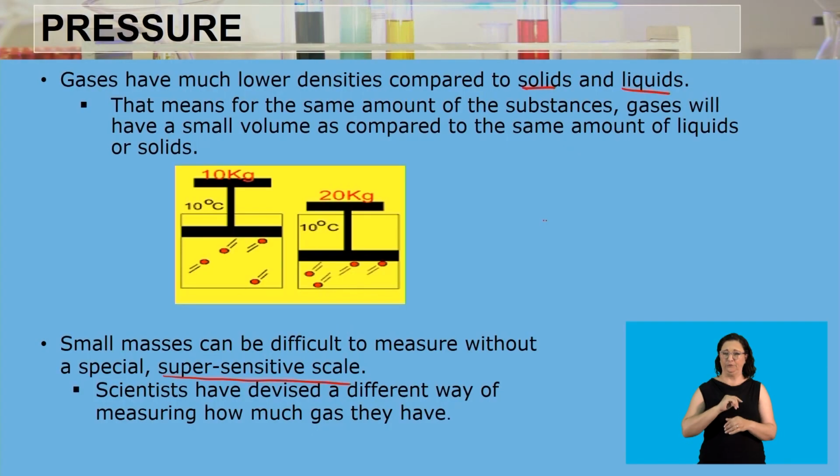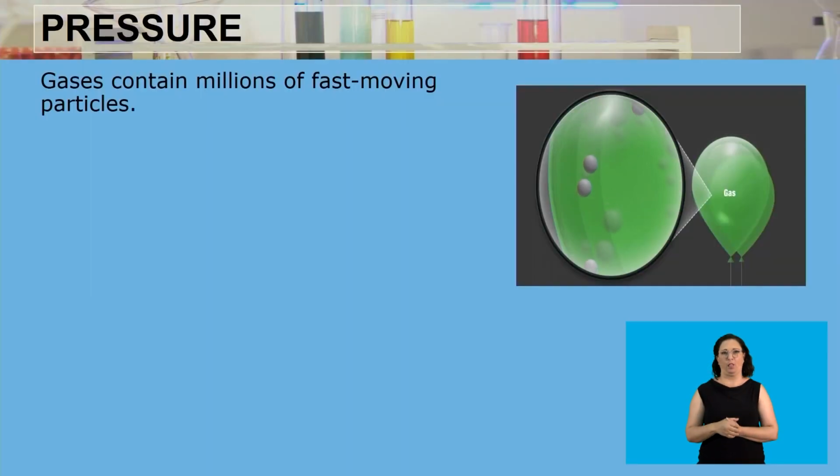The mass of just one gas particle is extremely low. We cannot measure it just by putting it on a scale. So we need that super-sensitive scale to measure just one gas particle, or 2, or even 10 gas particles, because their masses are very, very small. Now, gases contain millions of fast-moving particles.